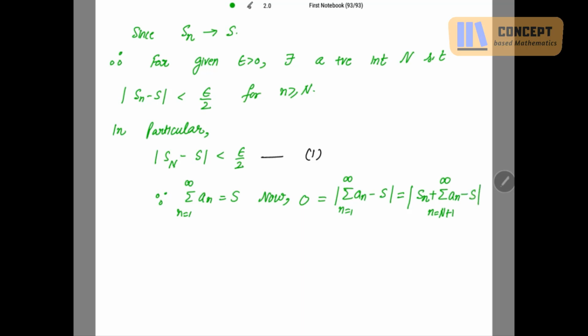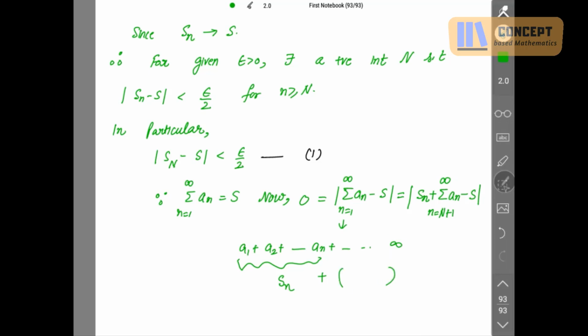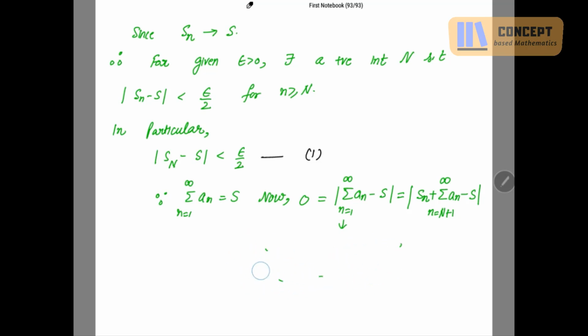See, this sum is what? A1 plus A2 up to An, then further up to infinity. The first n terms have the sum Sn. This we have let. Plus the rest of the terms will start from n plus 1 to infinity. Right? Now this thing is clear? Okay. In particular, you can take small n to be capital N also.